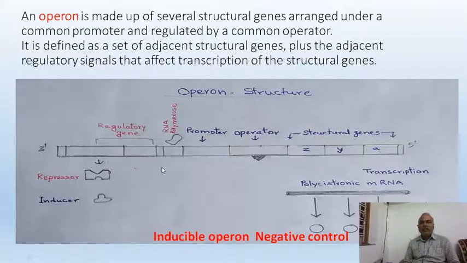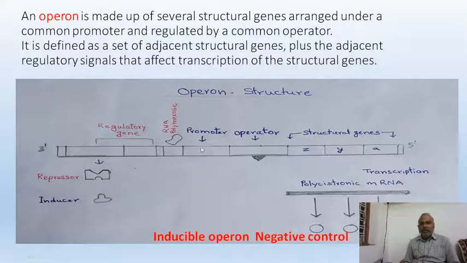Whenever the repressor attaches to the operator, it is called the switched off condition, so that RNA polymerase is not allowed to go to the structural genes to synthesize mRNA. The repressor is produced by the regulator gene.